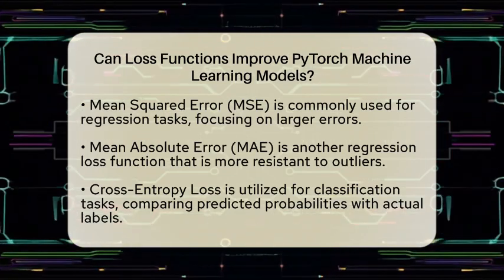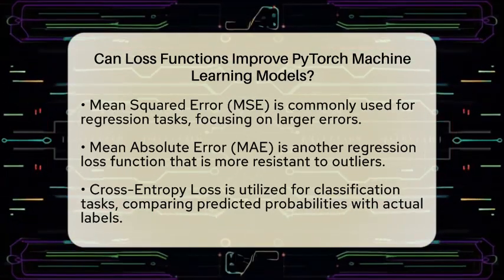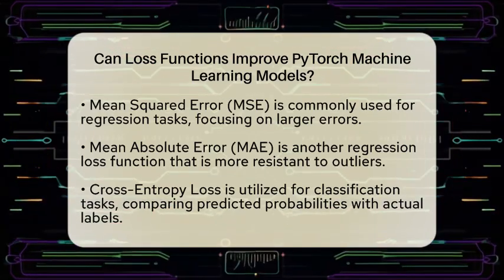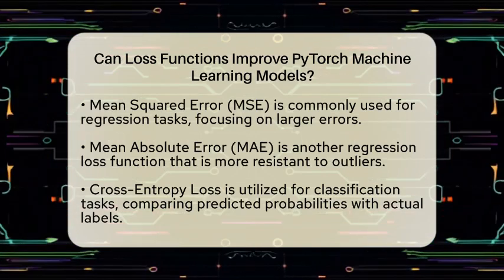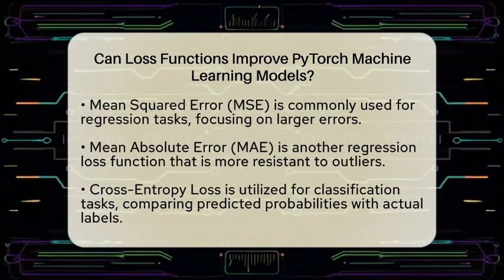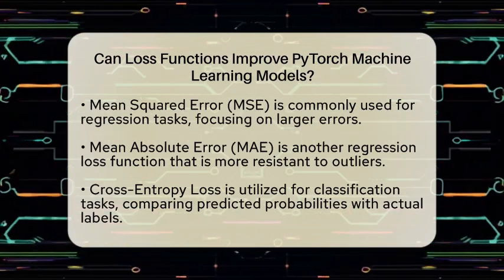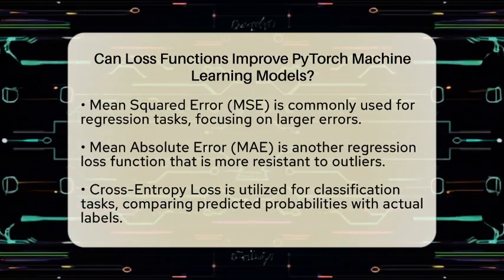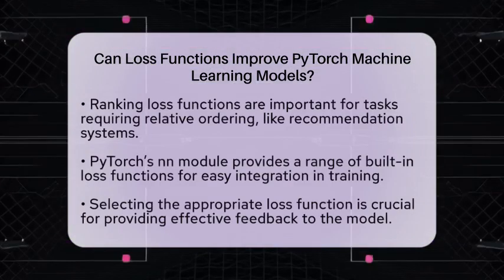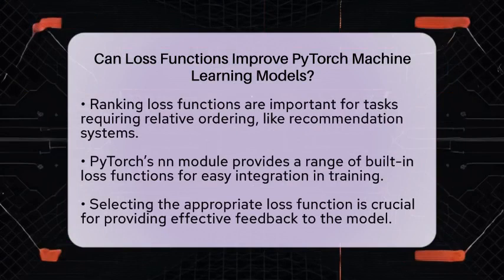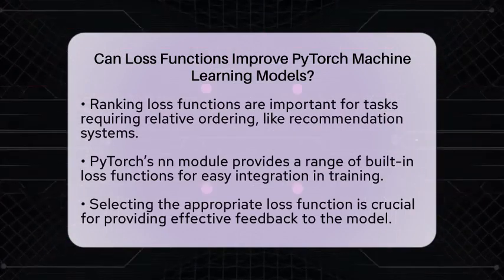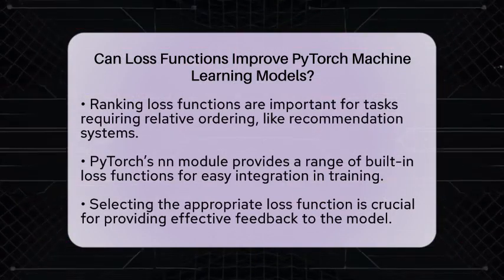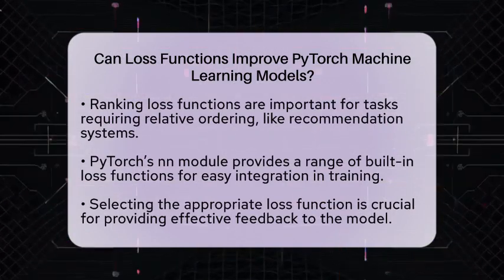On the other hand, if your task involves classification, you would likely use cross-entropy loss. This function compares the predicted probability distributions with the actual class labels. It is particularly effective when identifying categories, such as distinguishing between images of cats and dogs. For tasks where relative ordering is important, such as recommendation systems, ranking loss functions come into play. These functions assess the distances or similarities between data points to ensure that the model understands the importance of order.